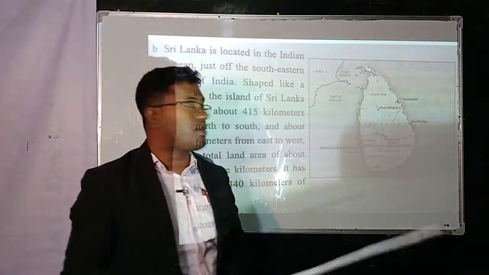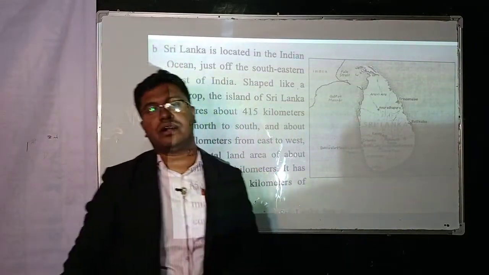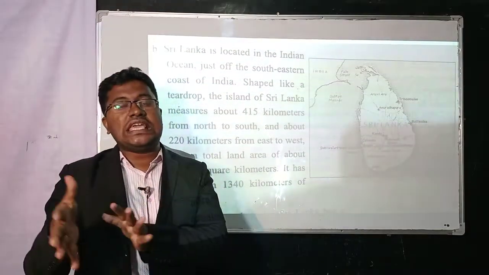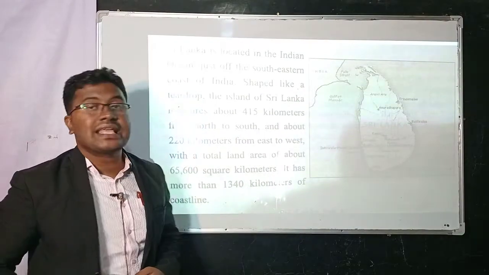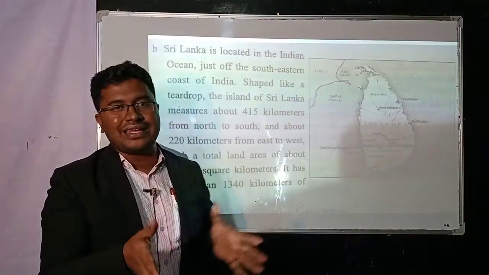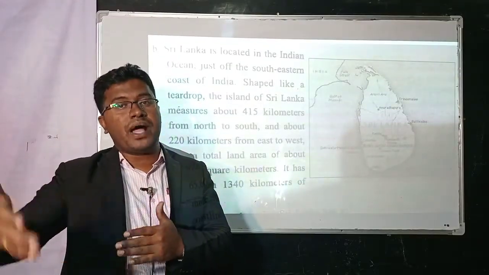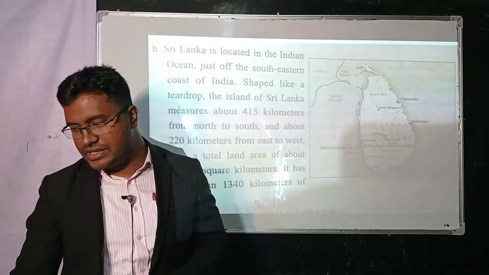Do you know what is called coastline? These things are the coastline, because they totally touch the sea level of the Indian Ocean. These are called the coastline. Like that, our Cox's Bazar coastline is 120 kilometers, because here is the Bay of Bengal, and our Cox's Bazar coastline is 120 kilometers.